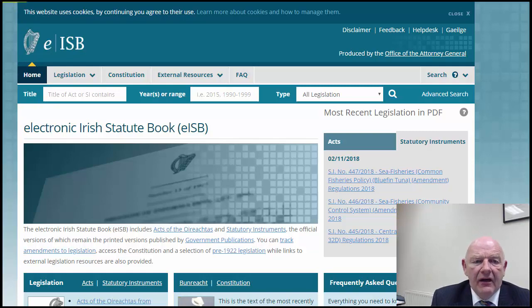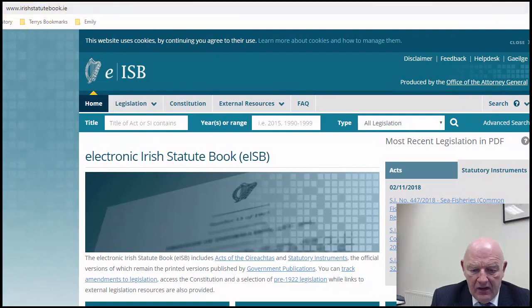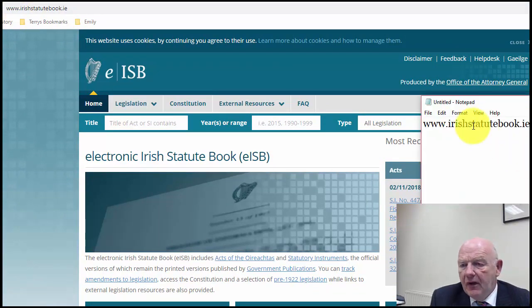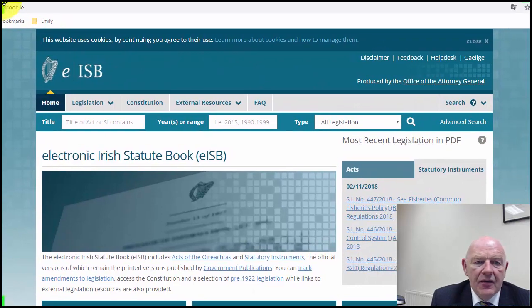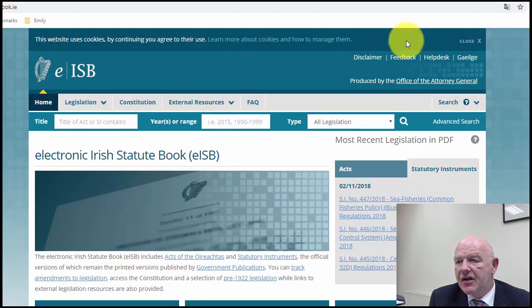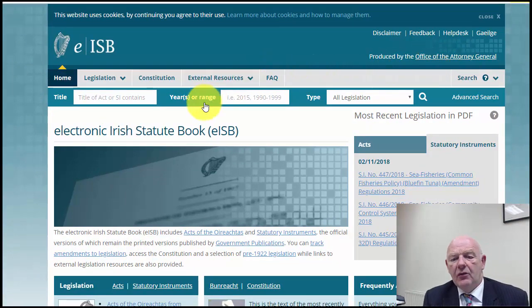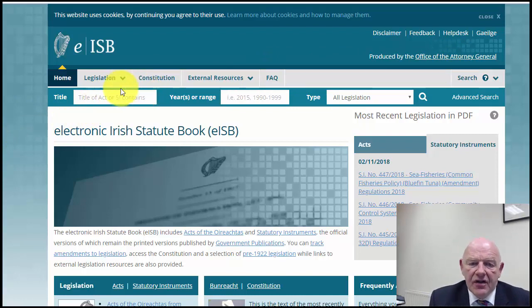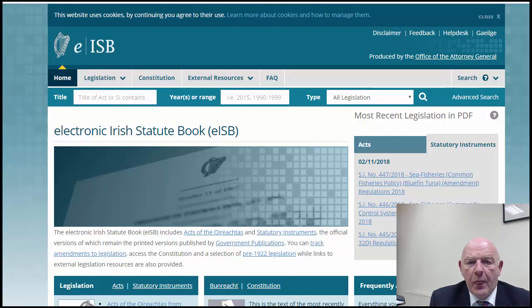And you can find it at irishstatutebook.ie, and you can see the address up here. The address is www.irishstatutebook.ie. If you visit this website, and it's entirely free, you'll be able to check any legislation that you like that's on the statute book in Ireland. You can also have a look at the Constitution, and also at statutory instruments.